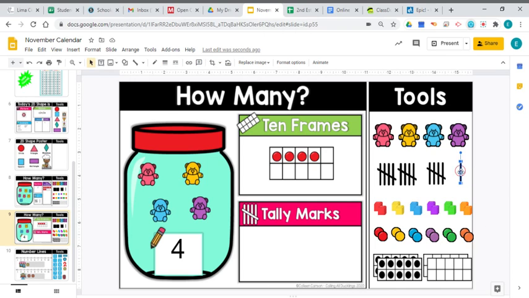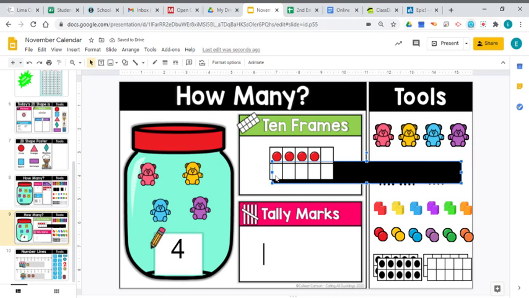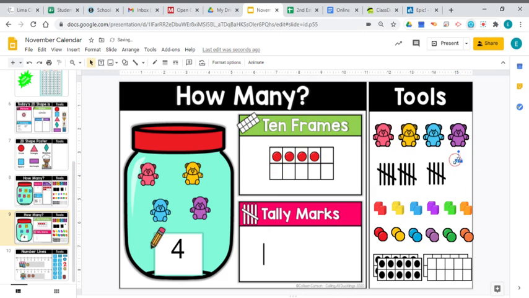Same thing with tally marks. We can move those down 1. Oh, that's not going to do it. That little skinny tally mark is hard to get. There we go. Nope, that wasn't it either. Goodness sake, that tally mark is tricky to get. We're going to have to undo the mess I made and see if we can move that tally mark down there. I don't think it's going to move. There we go. There's another tally. Now there's 2 tally marks down there.